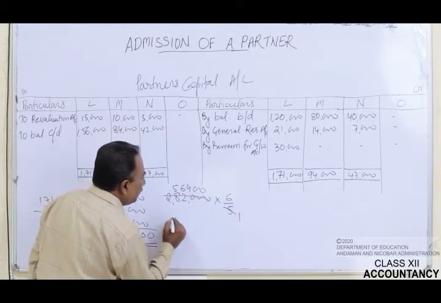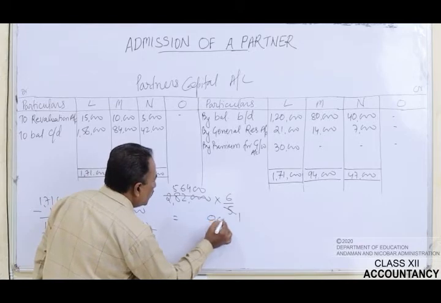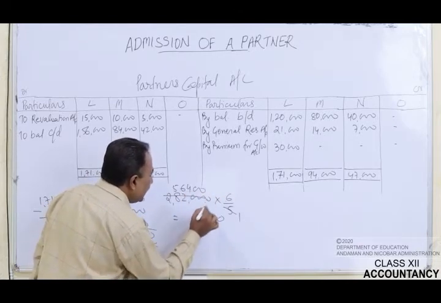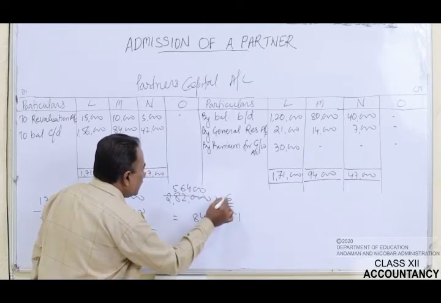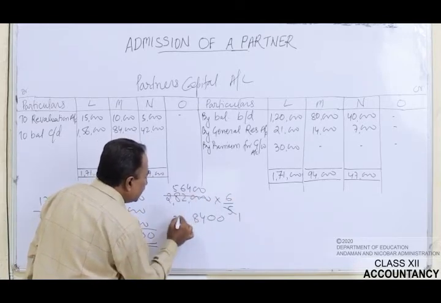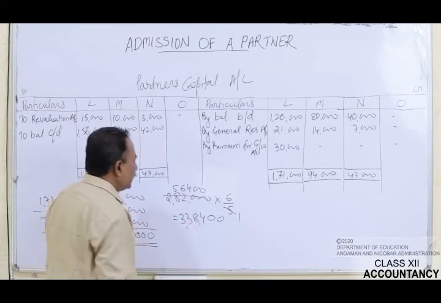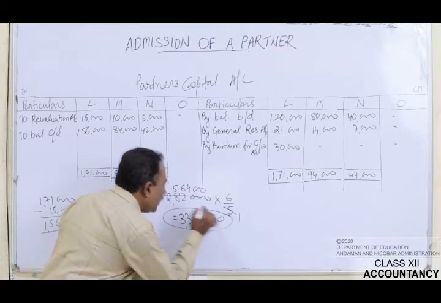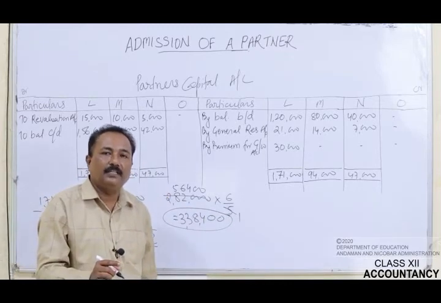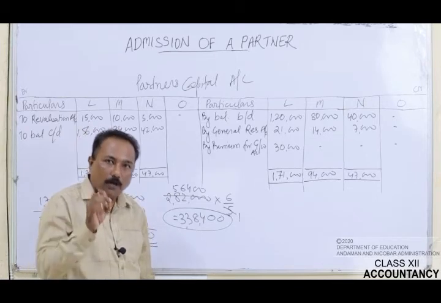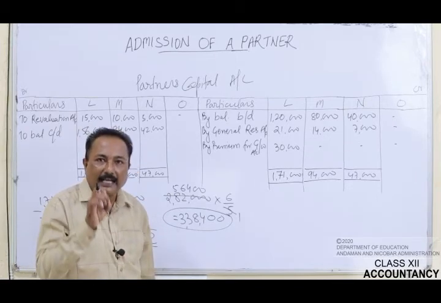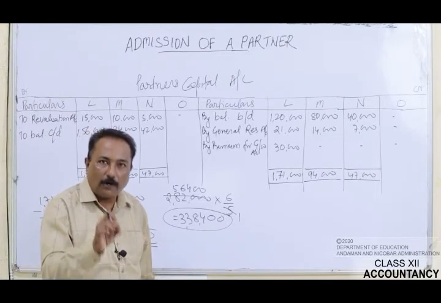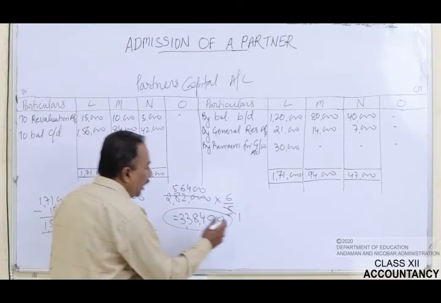So if you multiply these two figures, it is 3,38,400. This 3,38,400 is the capital of the entire firm. Now we can easily find out the capital of O, which he will have to bring for his share in the profit. Now how will you calculate?